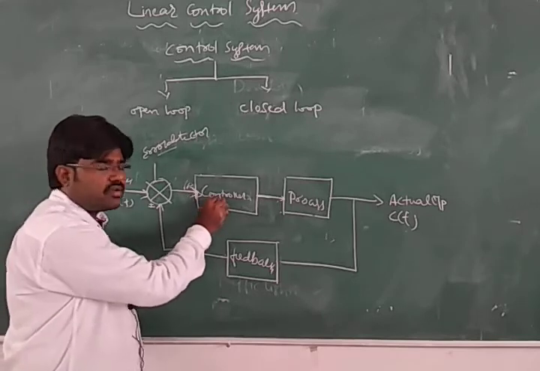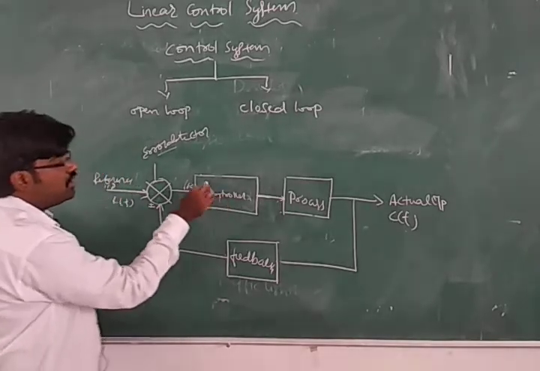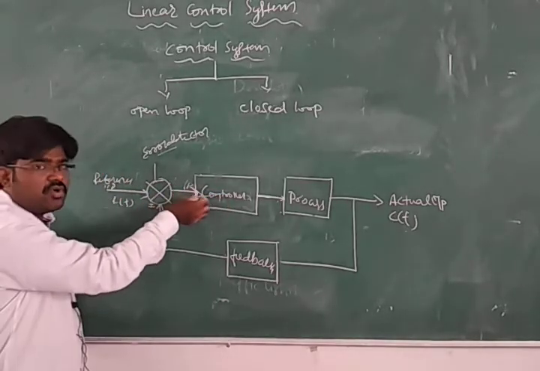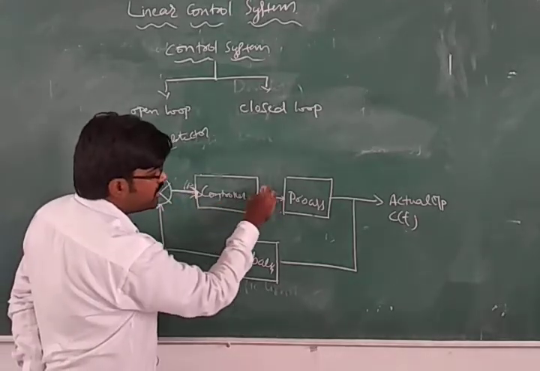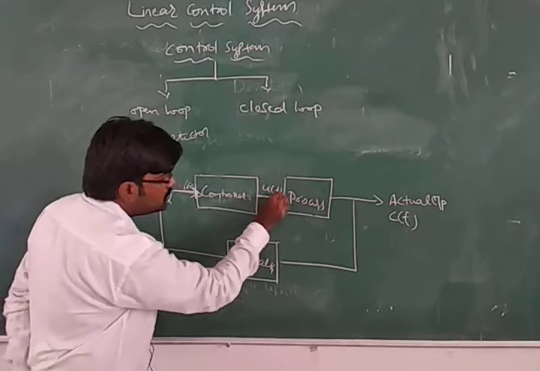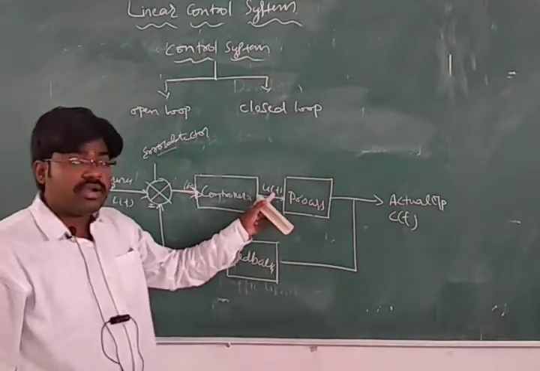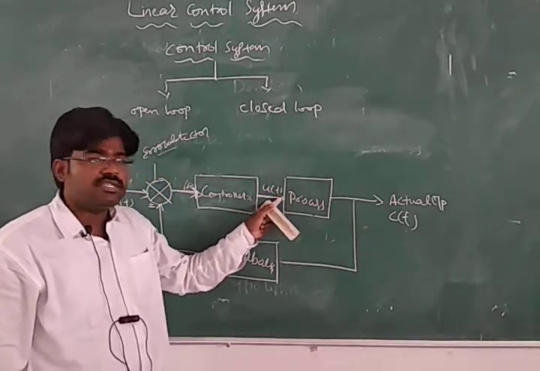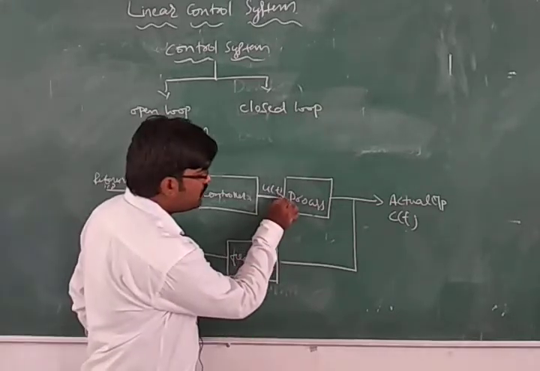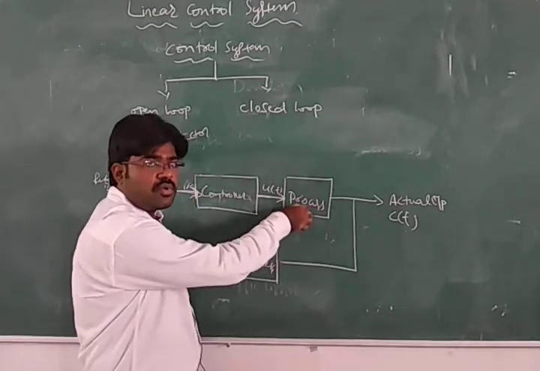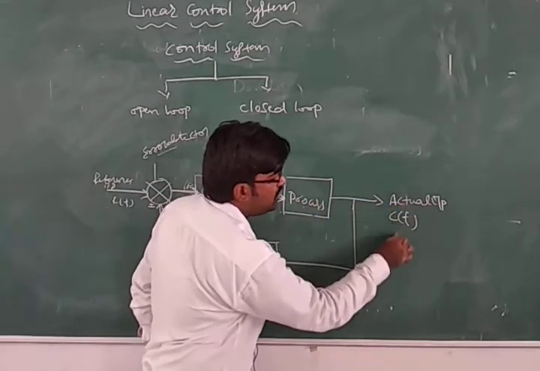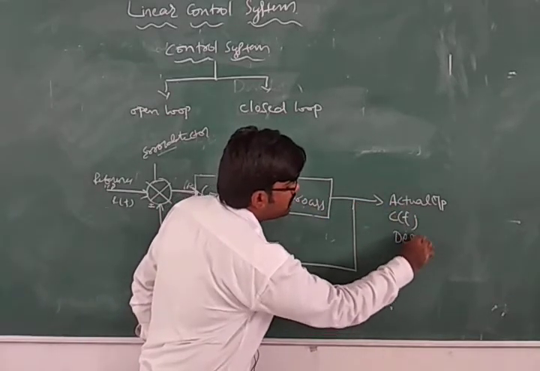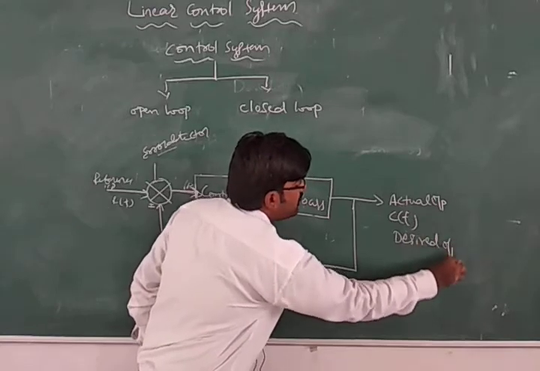What is the function of the controller? The controller controls the amount of the input given to it and generates the controlled signal, denoted with U of t. This controlled input passes through the process, which processes it in order to get the desired output.